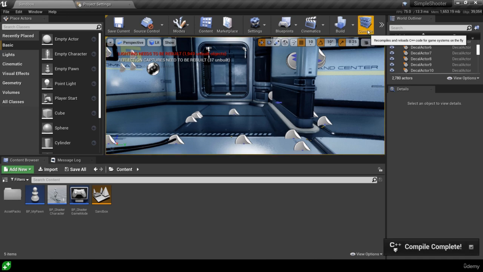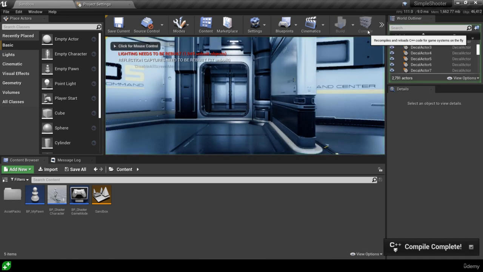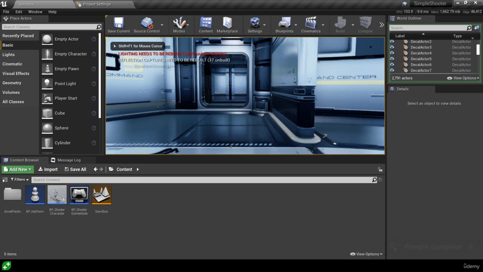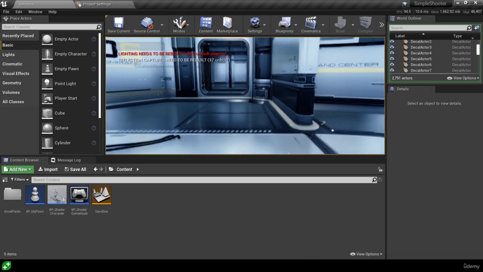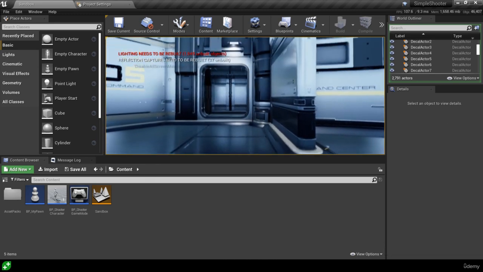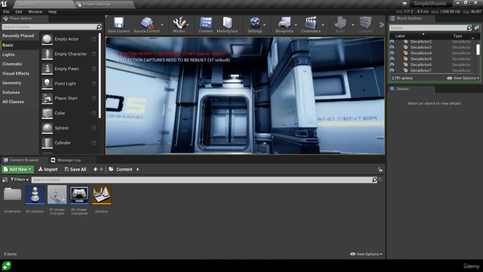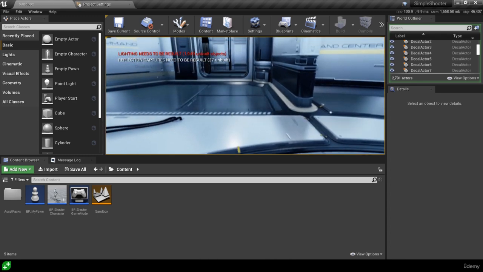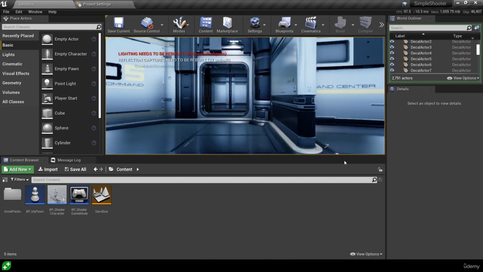So let's head on into play. I'm going to try and use my controller input. There we go. We're going up and down rather slowly, but hopefully this will be completely frame rate independent because we've used that delta time.